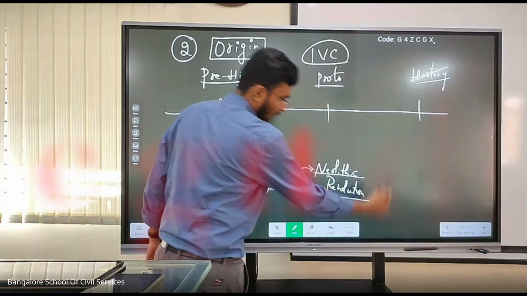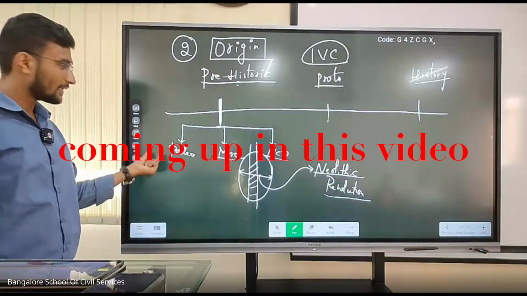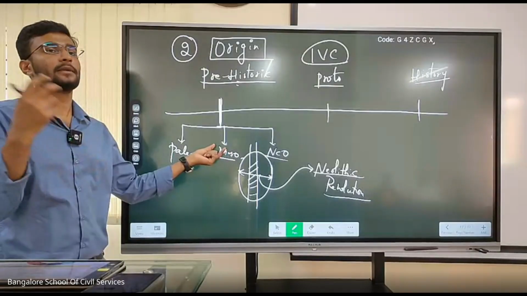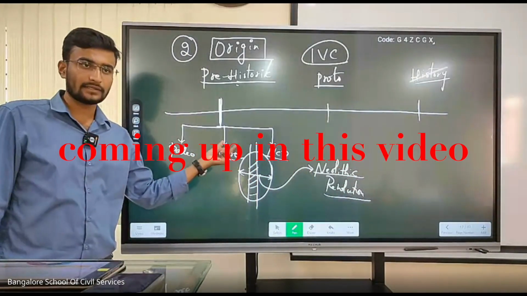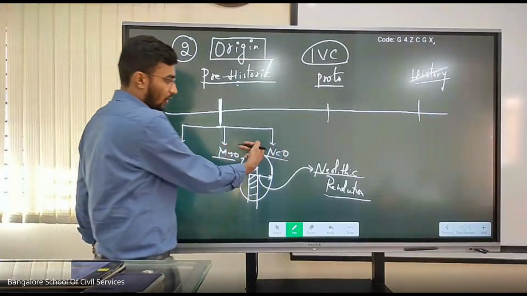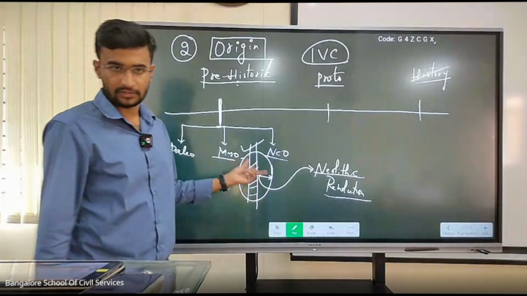See, first and foremost, they were highly nomads, and after that, in the Mesolithic, they started to settle in a particular place. After settling, they started to go for a settled type of agriculture.